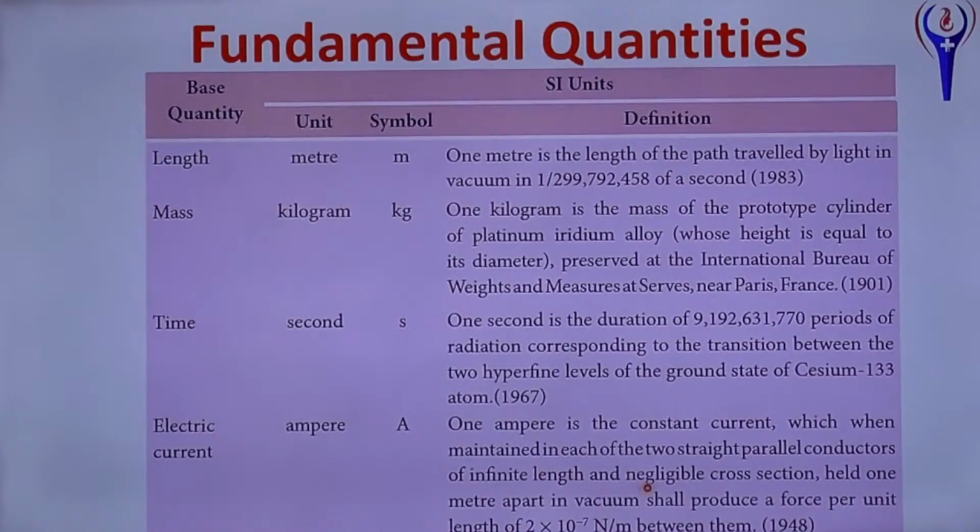And electric current, 1 ampere is the constant current which, maintained between 2 straight parallel conductors of infinite length and negligible cross section held 1 meter apart in vacuum, shall produce a force per unit length of 2 into 10 power minus 7 Newton per meter. This is 1 ampere.